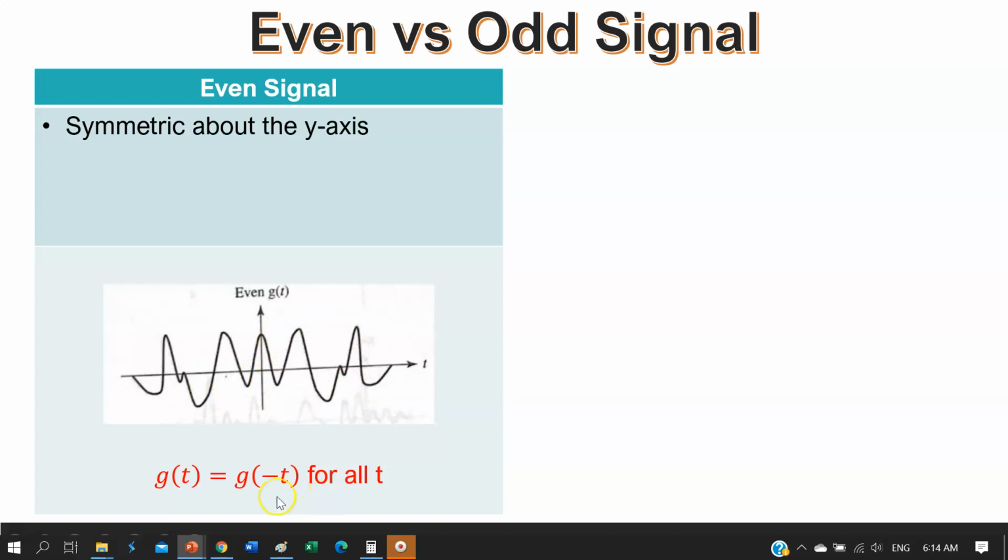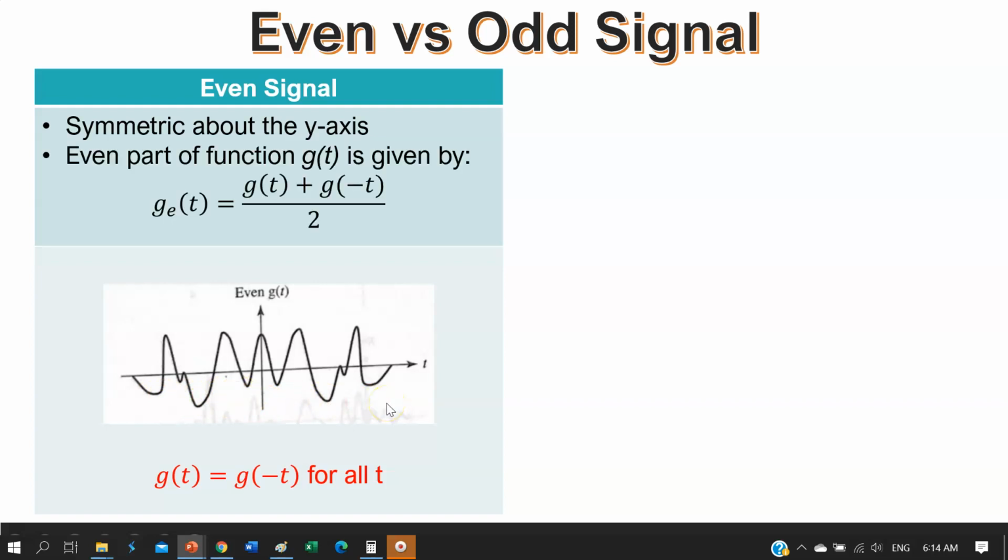So we can see that g of t is equal to g of minus t for all t. The even part of a function g of t can be determined using this function.